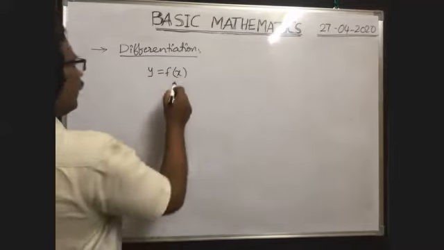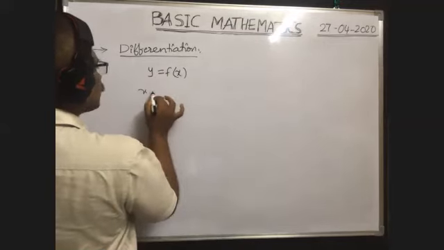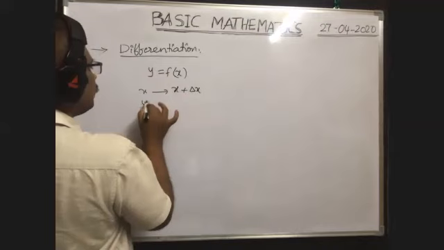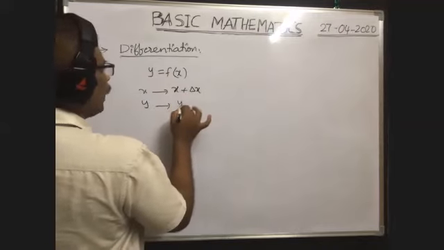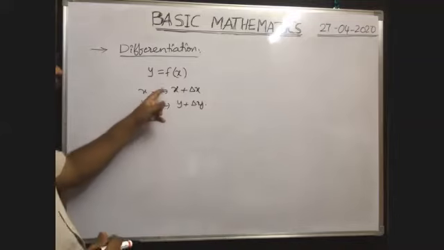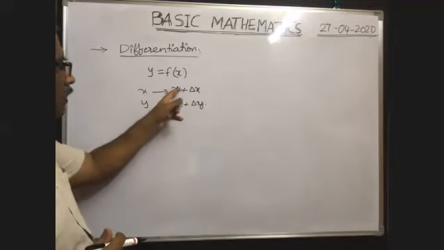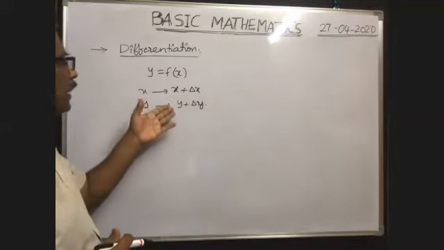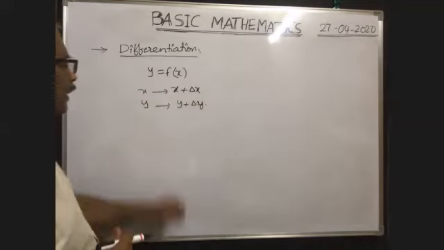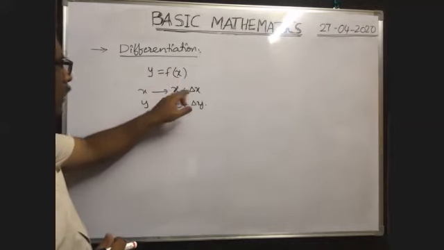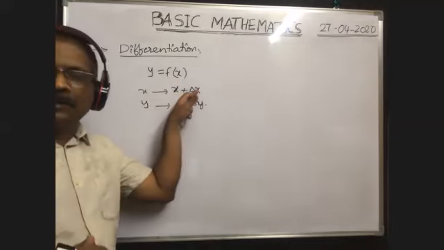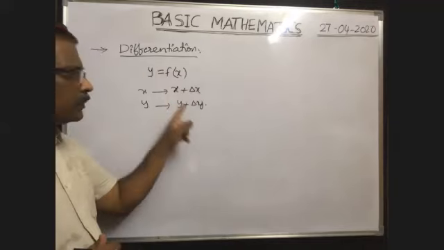Suppose when the x value changes from x to x plus delta x, then the y value changes from y to y plus delta y. Instead of x, you substitute x plus delta x, and due to that, the y value becomes y plus delta y.